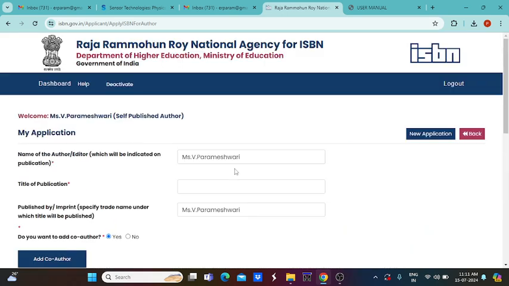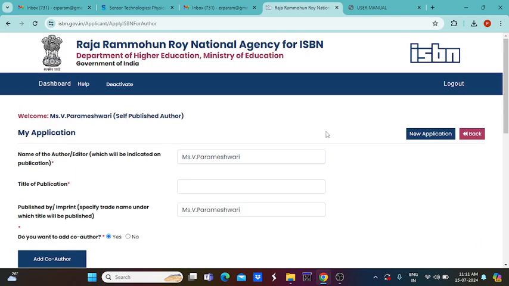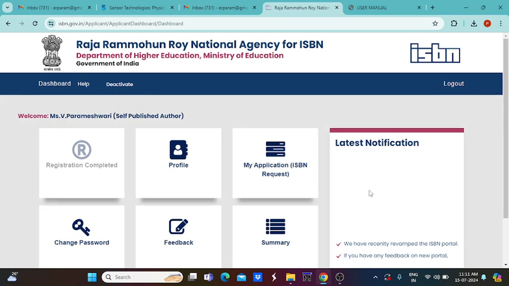Now everything will be saved, and immediately you will get a mail. Your application number will be given for this particular title of the publication, and everything appears in this particular area. Your application number will be immediately received in your personal mail.